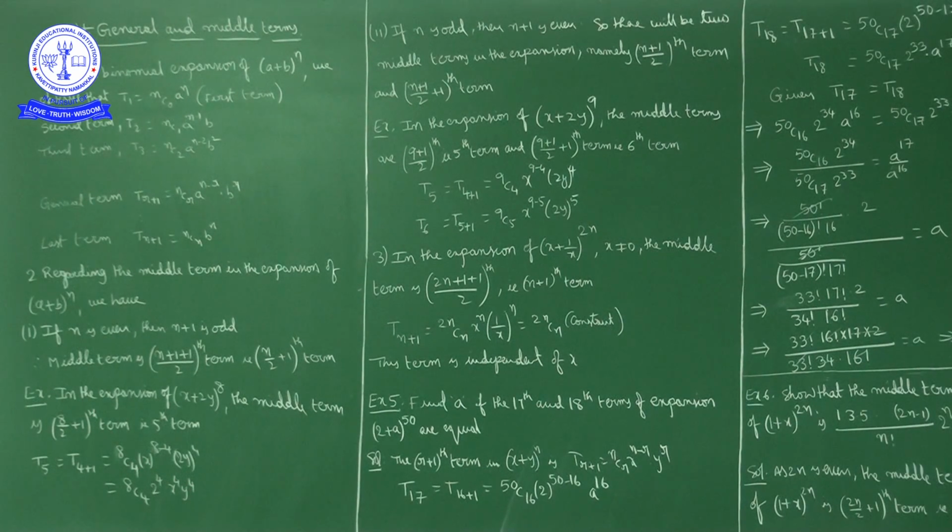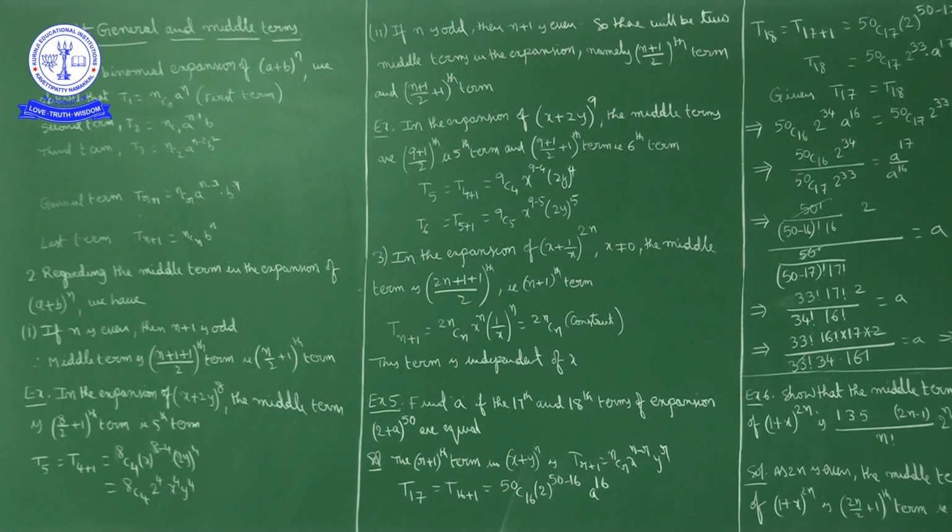Now whenever in the expansion of (a + b)^n, n is even, there will be a unique middle term, that is the (n/2 + 1)th term. Suppose n is 100, then 100/2 = 50, plus 1, the 51st term is the middle term.